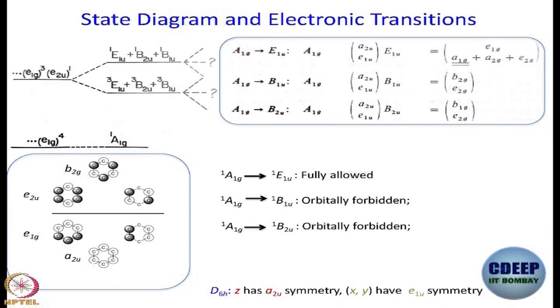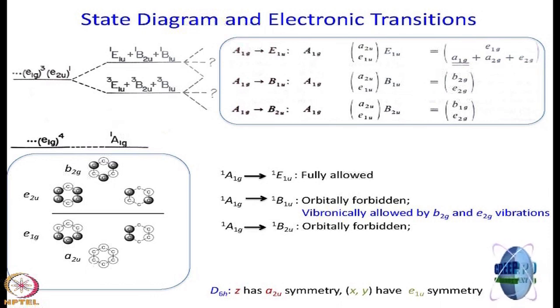So, what kind of vibrations are required to make this singlet A1G to singlet B1U vibronically allowed? Vibrations of which symmetry? Either B2G or E2G, agreed? So, this singlet A1G to singlet B1U, which is orbitally forbidden, can become vibronically allowed by coupling with B2G and E2G vibration. Similarly, the singlet A1G to singlet B2U can become vibronically allowed by coupling with B1G and E2G vibrations. Simple.